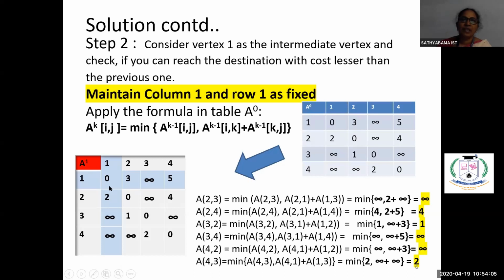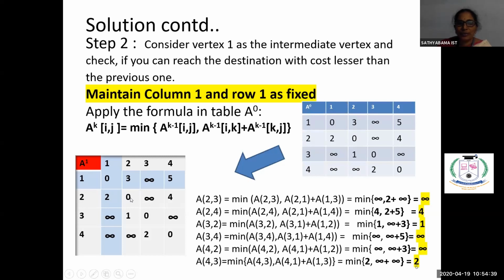Then the other point is, when you're taking vertex 1 as the intermediate vertex, there won't be any changes in the first row and first column. So no need to calculate the values for the first row, first column. You can keep it as fixed. You freeze it. You are not going to do any changes, and you have to change only in the other cells. You have to see whether it is giving a better cost. Okay. So first row, first column is kept fixed. We are not changing the value. It won't change.